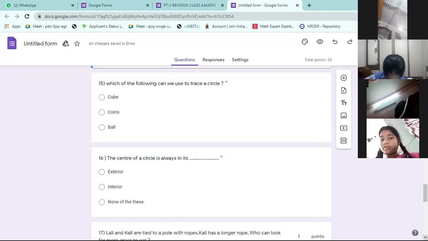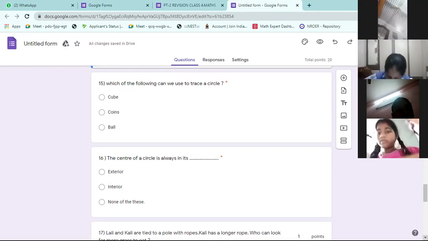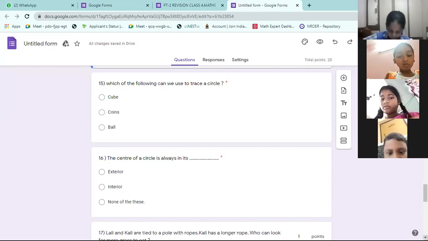Sir, what is the 16th one? Listen. 16th question is: center of a circle is always... Exterior means outside the circle. Interior means inside the circle. Will the center be inside the circle or outside the circle? Inside, sir.